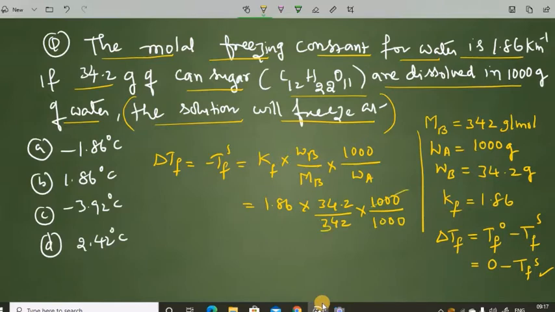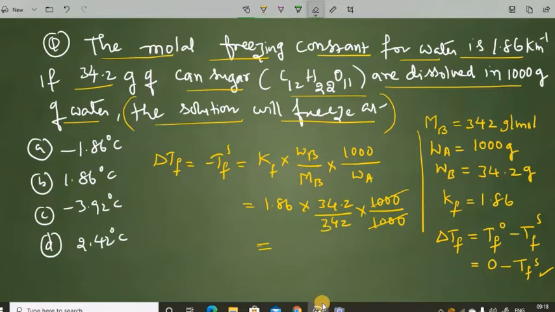Upon simplification, the 1000 gets cancelled. 34.2 by 342 is 1 by 10. From the simplification, here I got minus 0.186.